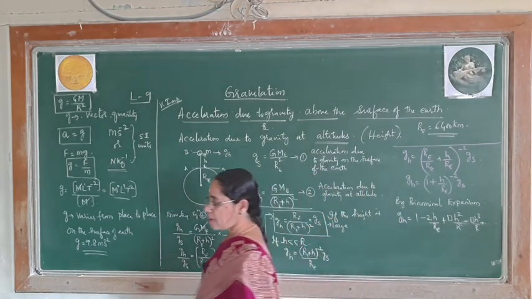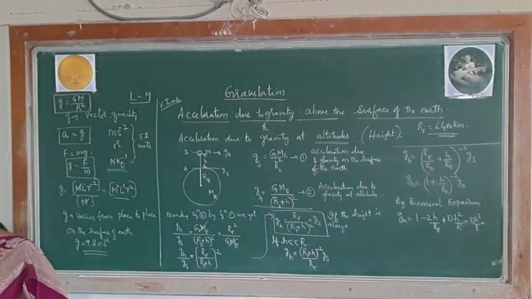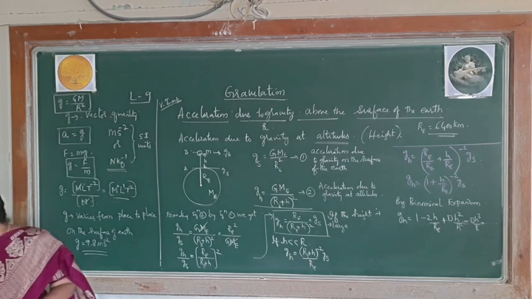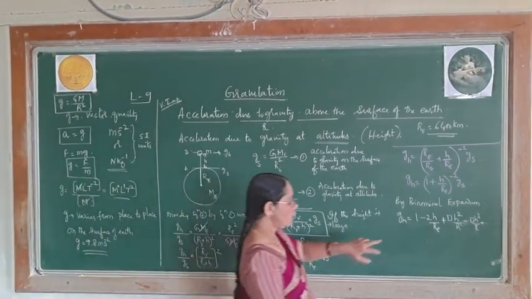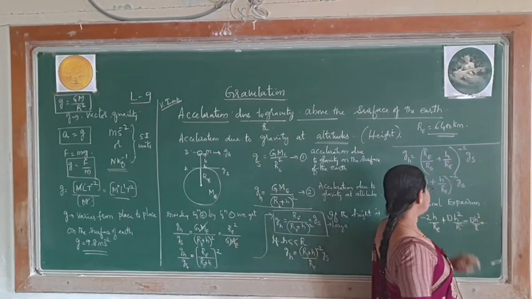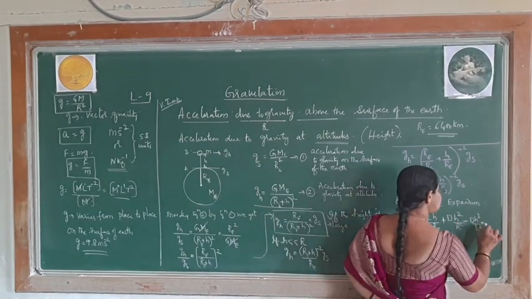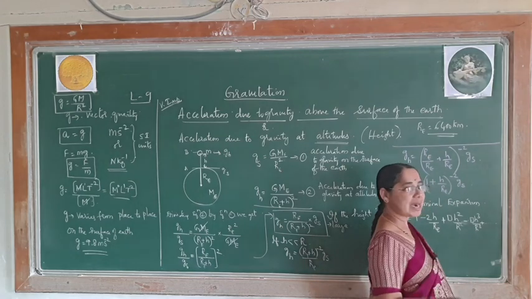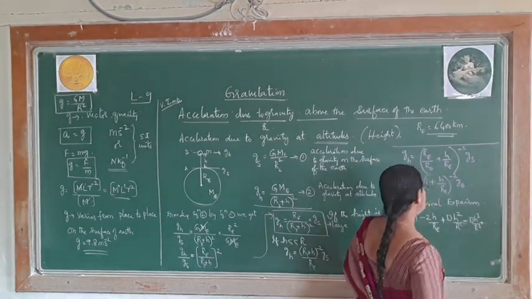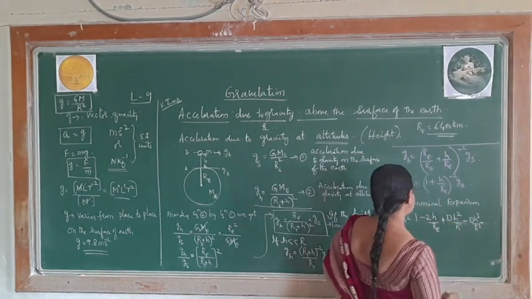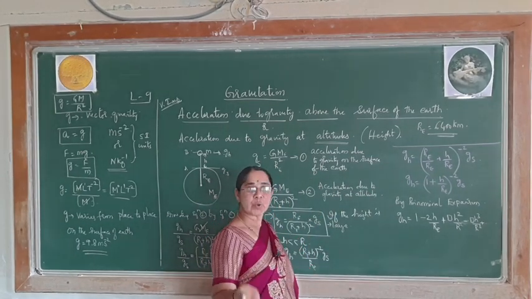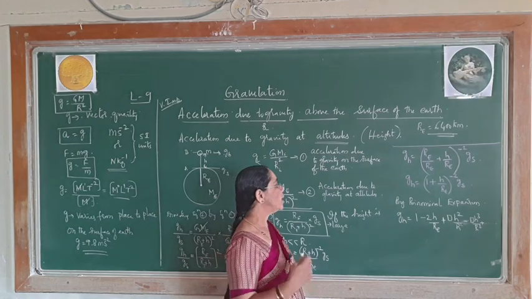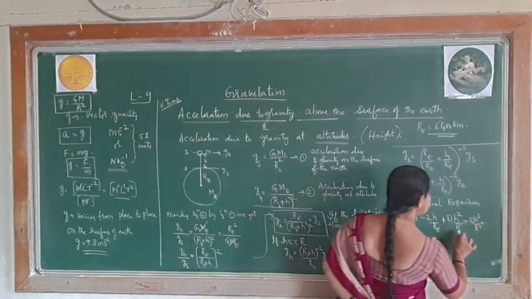At that time when it is higher orders, it will be neglected, due to which that second part will become, this is h square by R square, this will become h cube by R cube, again next plus h to the power of 4 by R to the power of 4, like this it will be. So, for higher orders, this h by R itself is very small. Naturally, when it is squared, it will become much smaller. Therefore, the higher orders are neglected.